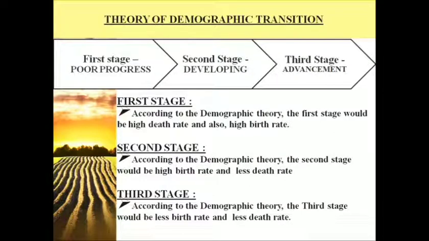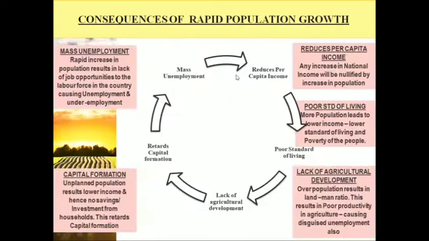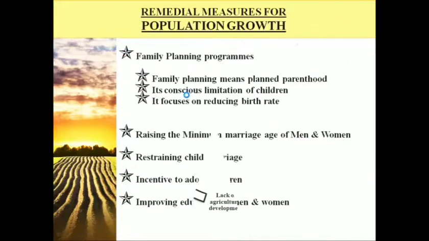So what is demographic transition? The first stage is where you have a high birth rate and high death rate. In the second stage there will be a high birth rate but a lower death rate. In the third stage there will be a low birth rate and low death rate. Now India is in the developing stage; according to the theory of demographic transition, we are in the second stage. The consequences of rapid population growth are a low per capita income, a low standard of living, lack of agricultural development, retarded capital formation, and also mass unemployment.